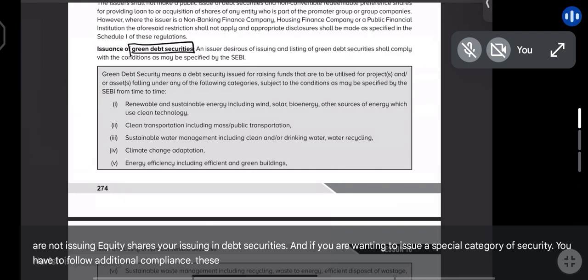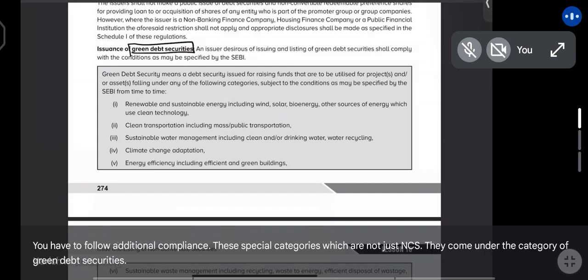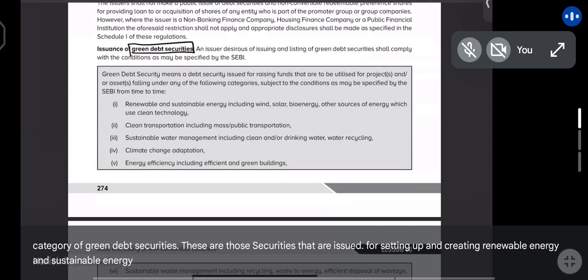These special category securities, which are not just NCS, come under the category of green debt securities. These are securities issued for setting up and creating renewable energy and sustainable energy projects.